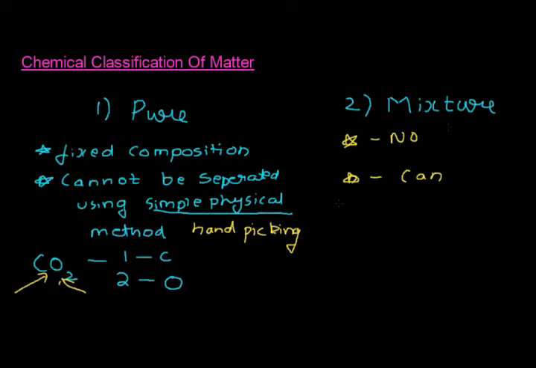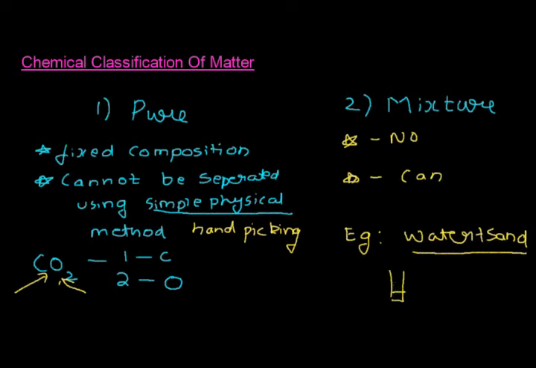So what is the example for mixture here is, if you take a glass of water and put sand in it. So what do you get here? This is a mixture of water and sand. So is there any fixed composition? If you take 1 liter of water, you can put any amount of sand. Sometimes you can put only a few grams of sand.